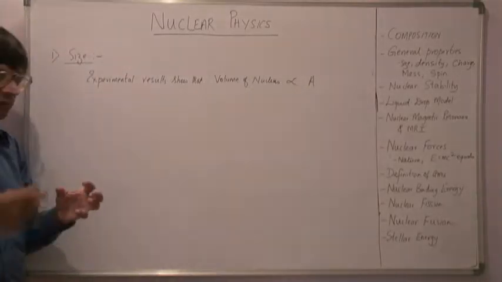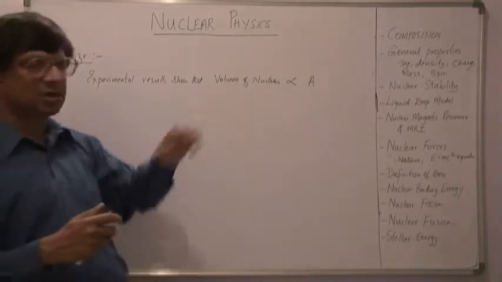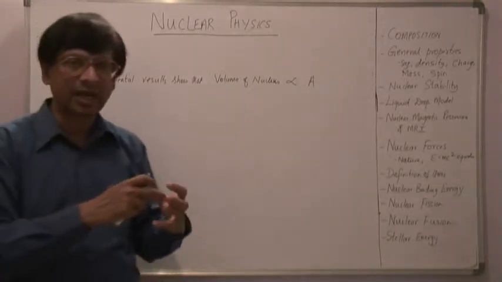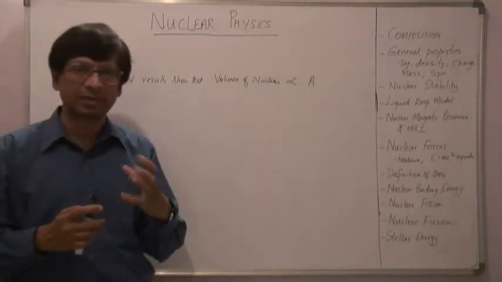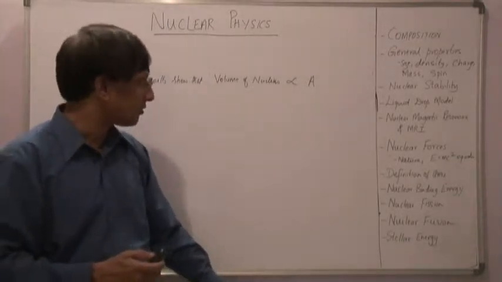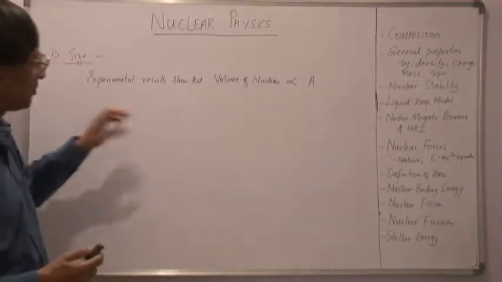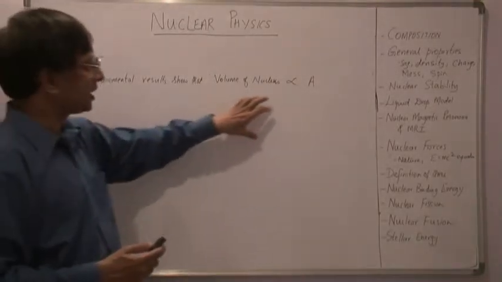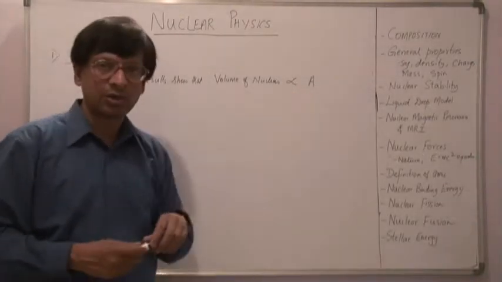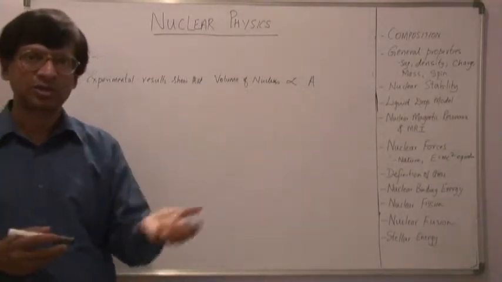That is, the more nucleons you have inside the nucleus, the more is the volume. Although we say that the nucleus is of spherical type, experiments have shown that it is not strictly spherical. You cannot define the boundary exactly as such. But still, for all practical purposes, we take it as a spherical object. Experiments show the volume is directly proportional to the mass number. More nucleons, more volume.